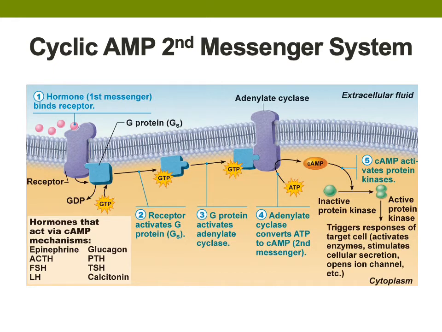Active protein kinase triggers a cascade of chemical reactions within the target cells, such as activating enzymes, stimulating protein synthesis, opening membrane ion channels, and stimulating cellular secretions, just to name a few. Cyclic AMP is rapidly degraded by an intracellular enzyme, therefore eliminating the need for controls to stop activity. So basically, this second messenger system makes the target cell do stuff.